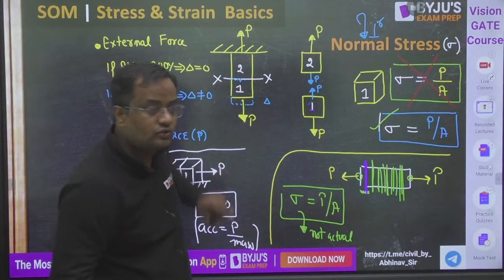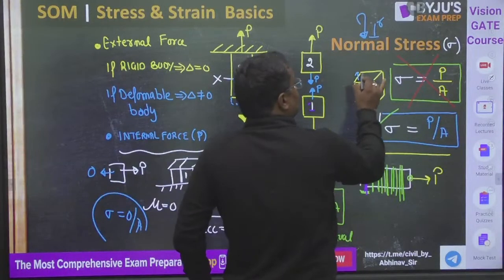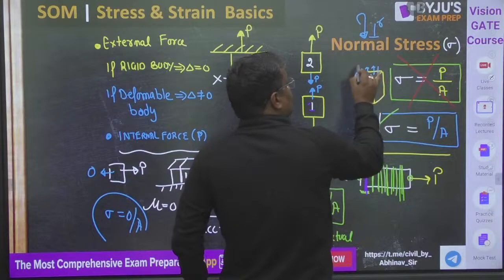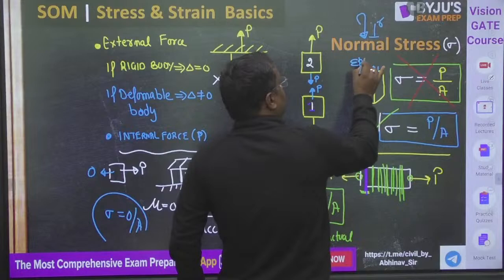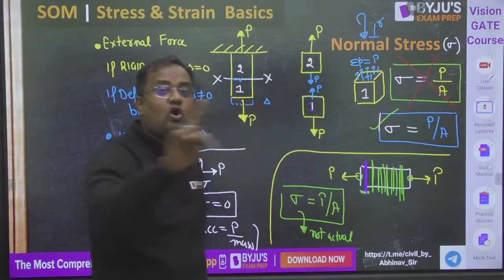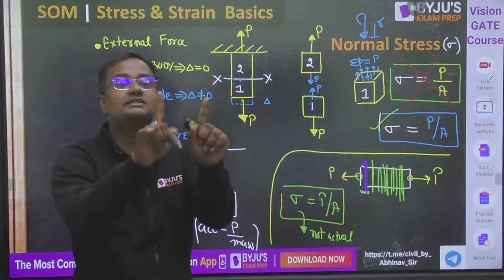So there are various resistances coming, and the summation of all those small p is equal to capital P. The internal forces are coming at all points, and the summation of all of them is capital P to make it balanced.